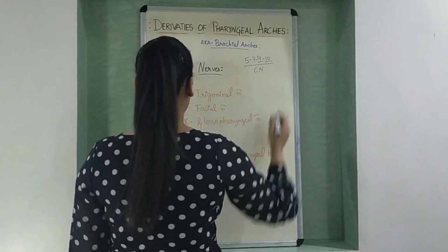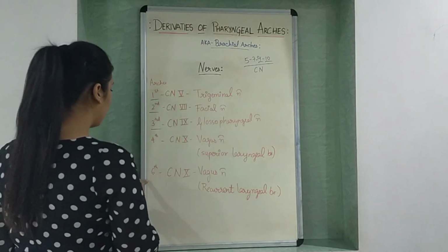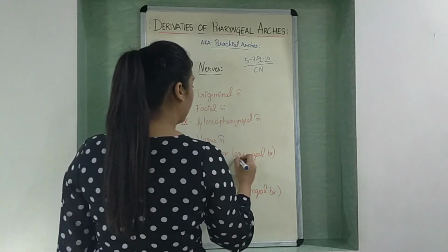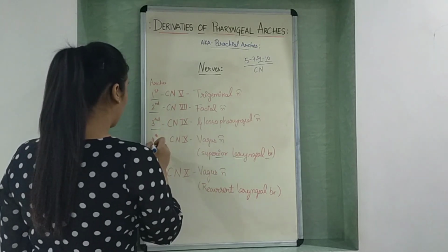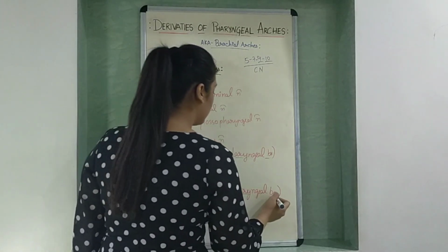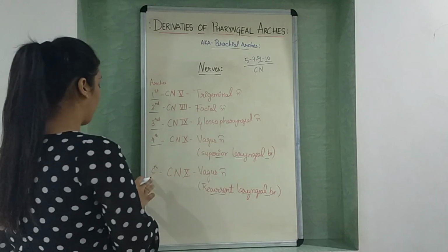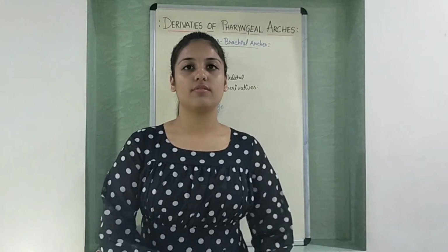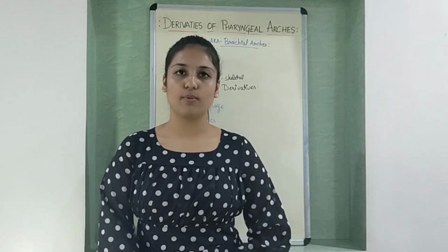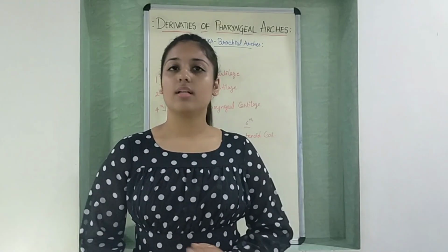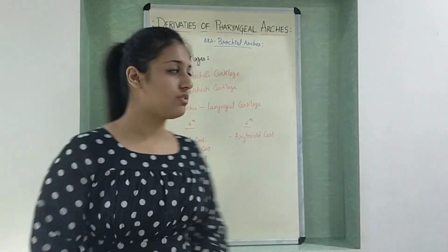And the 10th one is derived from 4th as well as 6th. The superior laryngeal branch of vagus nerve is derived from 4th arch, and recurrent laryngeal branch of vagus nerve is derived from 6th arch. Further, we will study musculoskeletal derivatives, which includes cartilages, bones, ligaments and muscles. Let's talk about the cartilages.